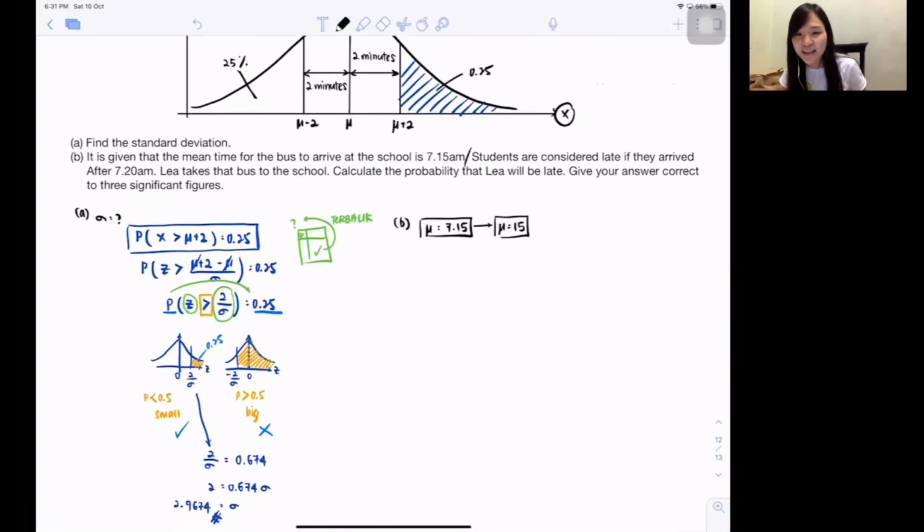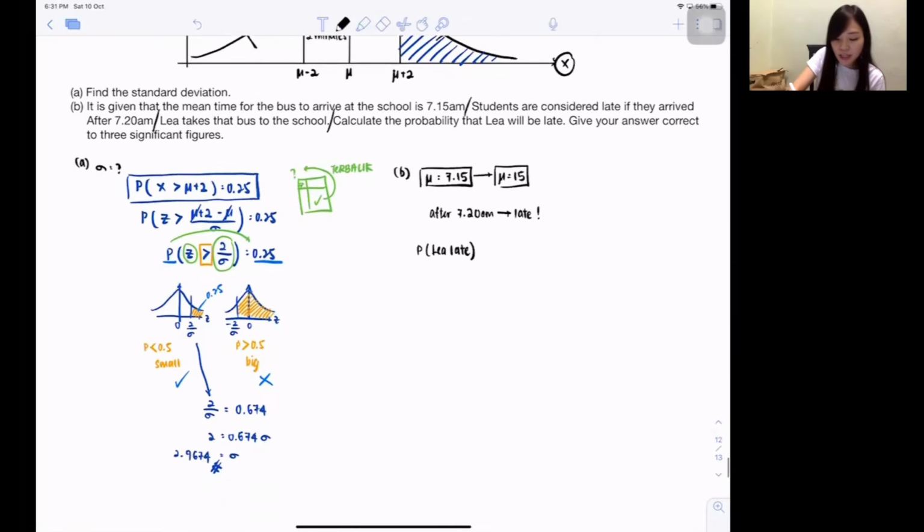Students are considered late if they arrive after 7:20. So after 7:20 a.m., you are considered as late. Next, Leah takes that bus to the school. So Leah is actually using this bus. Calculate the probability that Leah will be late. Give your answer correct to 3 significant figures. So they want 3 significant figures.